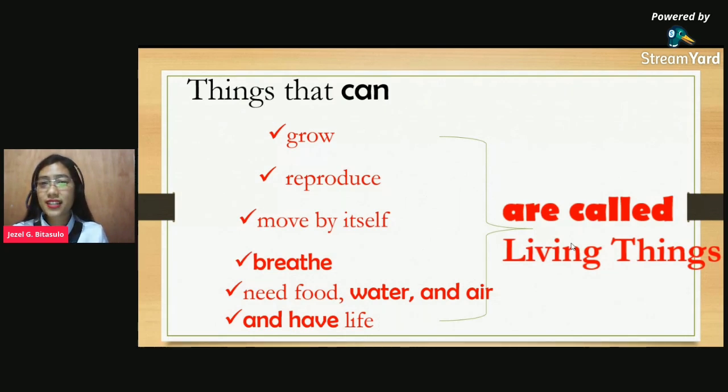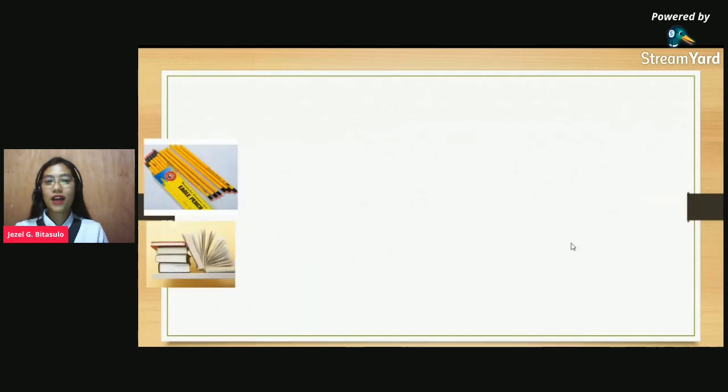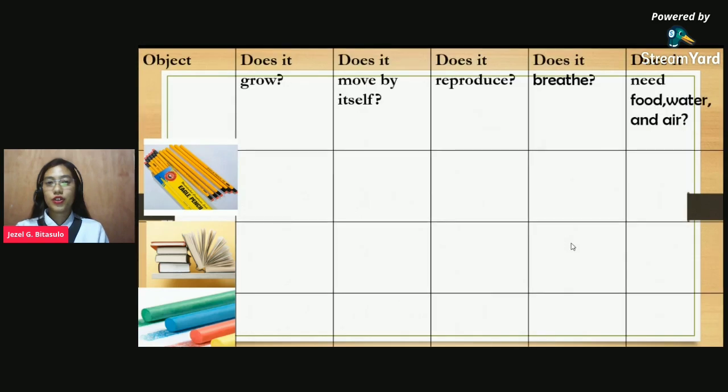What are living things? Things that can grow, reproduce, move by itself, breathe, need food, water, and air, and have life. Okay? Do you understand? Place your thumb like this if you are going good. Okay, very good. So let's proceed. How about these pictures right here? So also I have here pictures and a table.